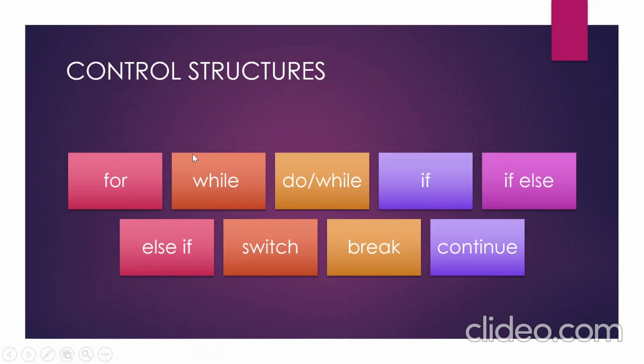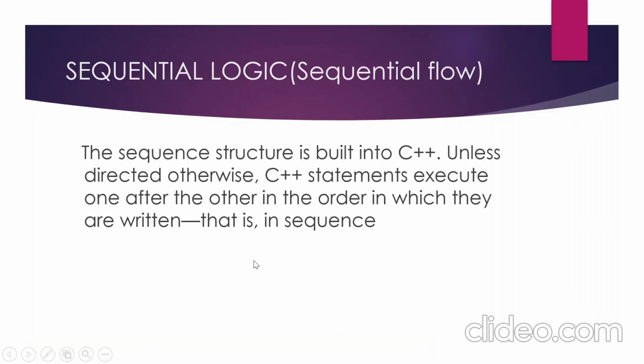For loop, while loop and do while loop come under the repetitive structure, also known as iterative structure. If else and else if statements come under conditional structure, and also switch, break, continue. Now, sequential logic.